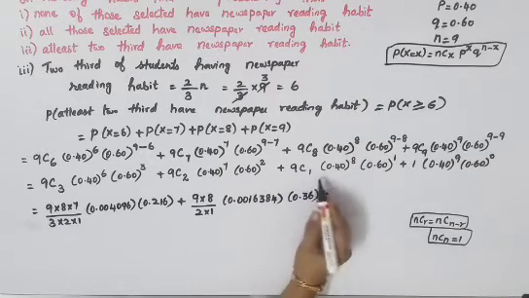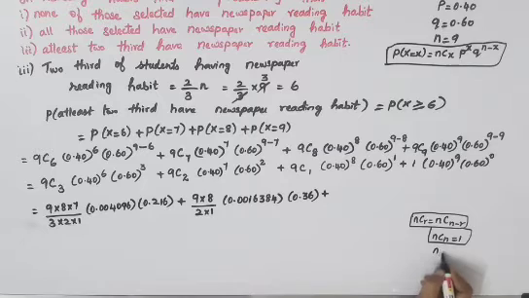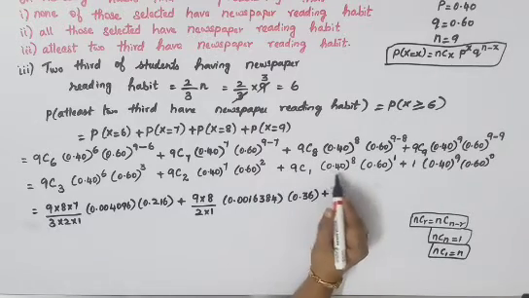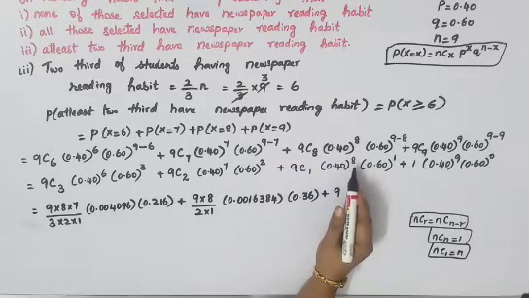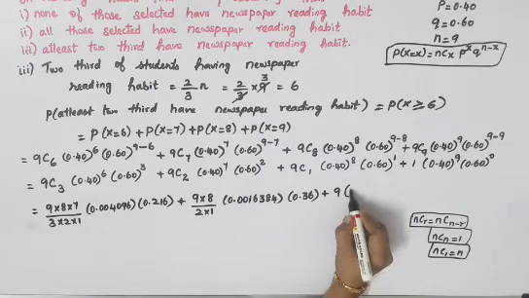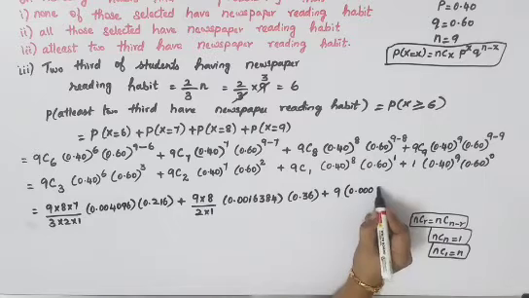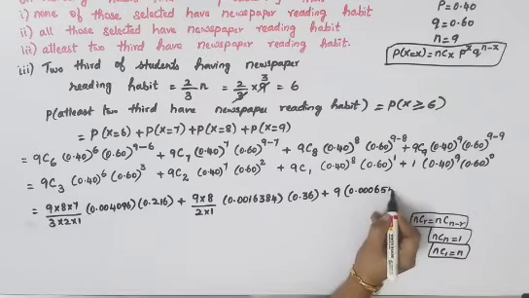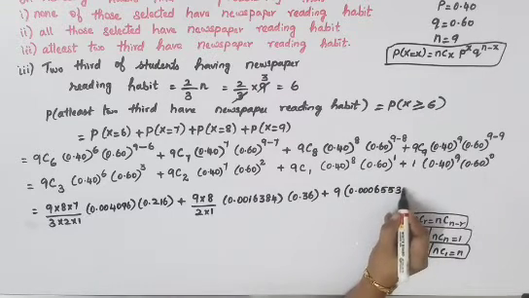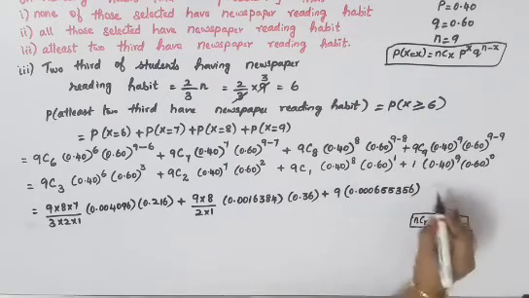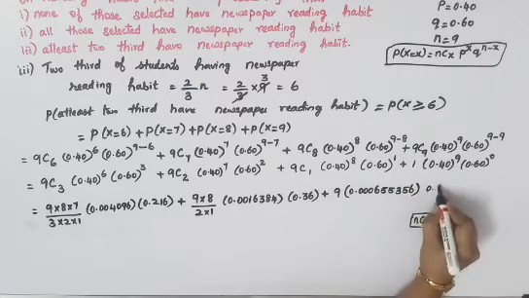Plus 9C1 is there, so you can use your formula nC1 is equal to n itself. So 9C1 means 9 into 0.40 the whole power 8, the answer is 0.0006555356, into 0.60 the whole power 1 only, so you can write it as 0.60.